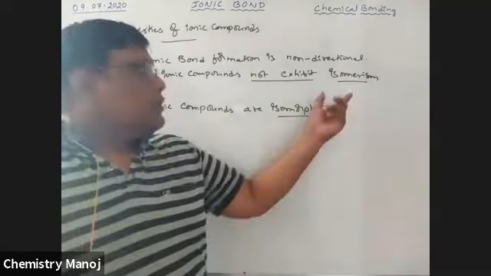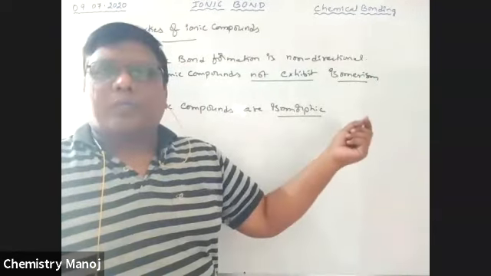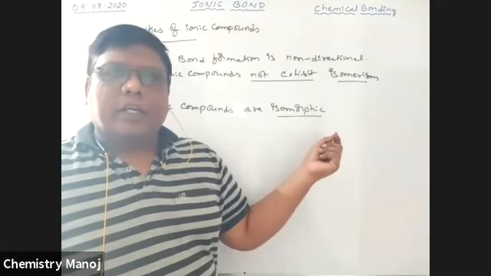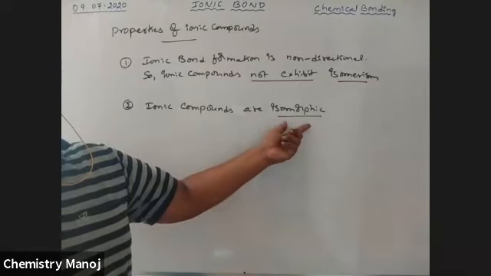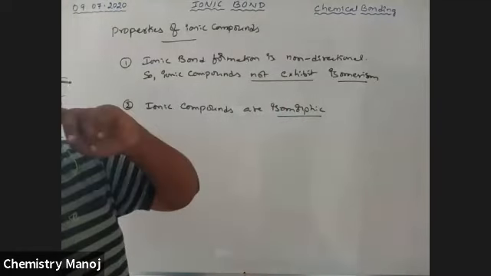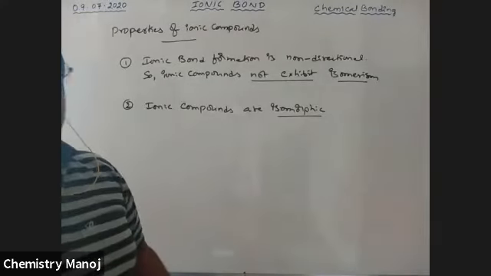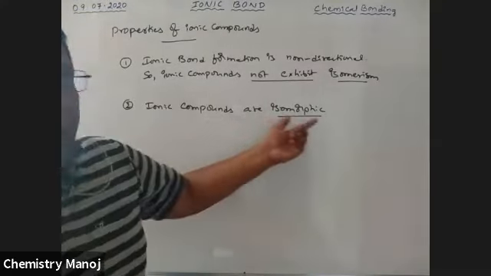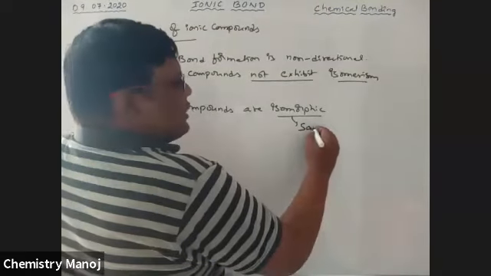Isomerism is also available a little bit in your 10th class, but it is not possible to cover it at this time. See here, my dear boys: same formula, different structural arrangements. So ionic compounds are isomorphic. Isomorphic means same crystal structure.